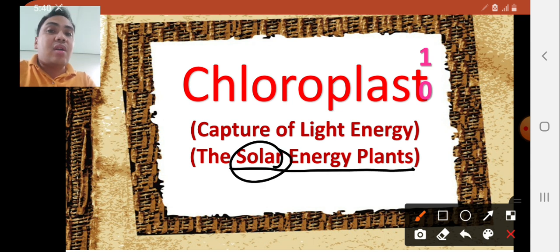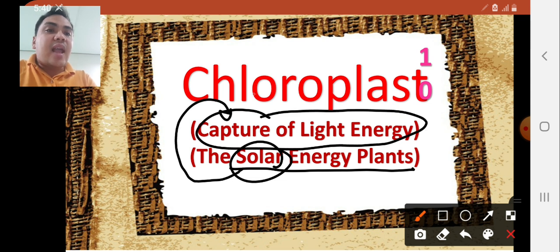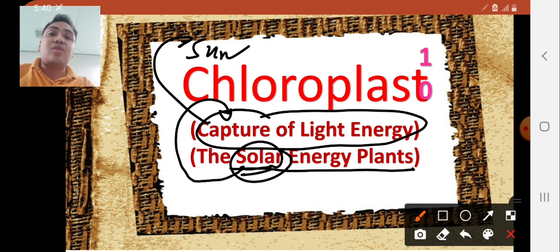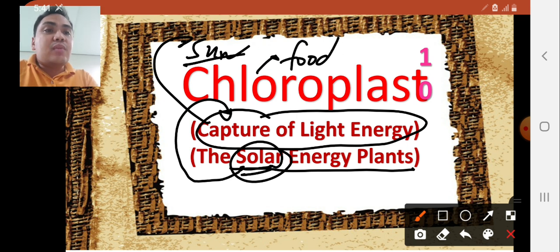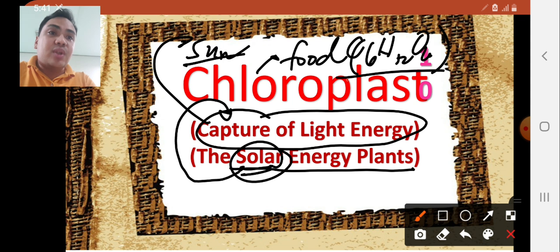From the name solar, it means that it is the organelle of the cell that can capture the light energy coming from the sun. That's why we use the term solar, pertaining to the sun. And we know very well that the sun is the ultimate source of energy on our planet. Chloroplast will use the energy coming from the sun in order to produce food molecules, and primarily it is C6H12O6, which is the food molecule.